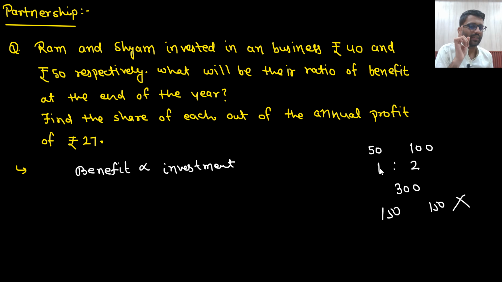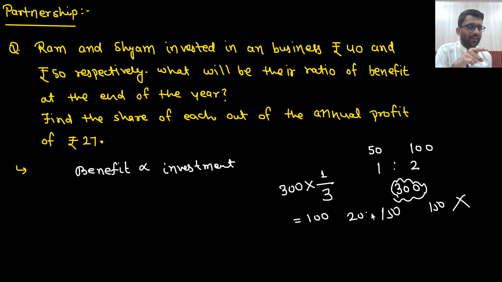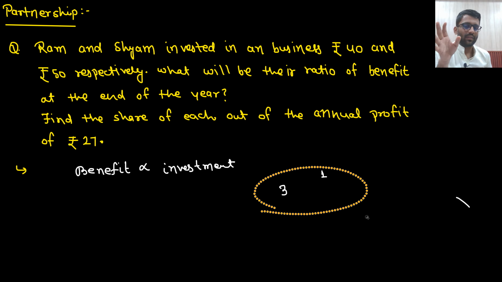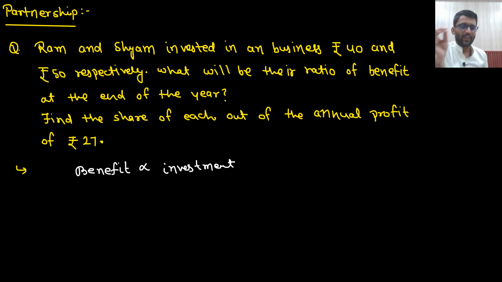Basically, if total investment were 3 rupees, then my investment was 1 rupee. So I will get the benefit in the same ratio as well. If we are getting 300 rupees, my benefit will be 100 rupees and you will get 200. So ratio of benefit is equal to ratio of investment. You will get as much benefit as much you invest.